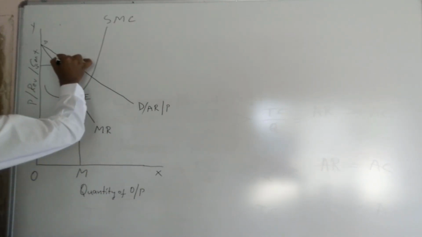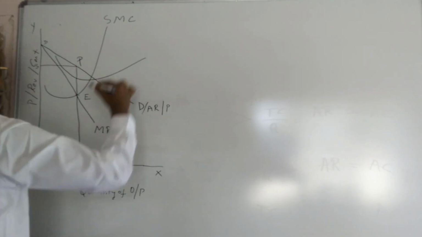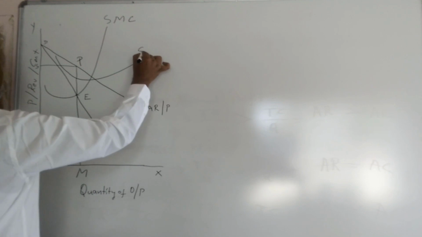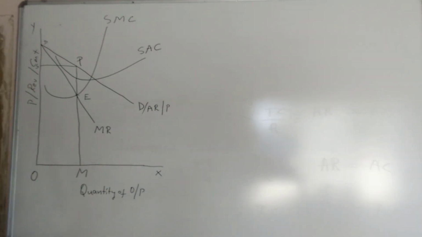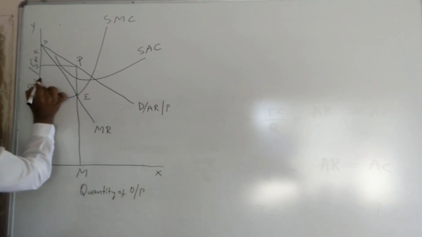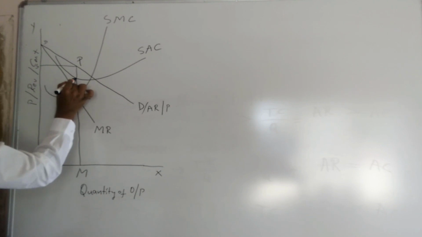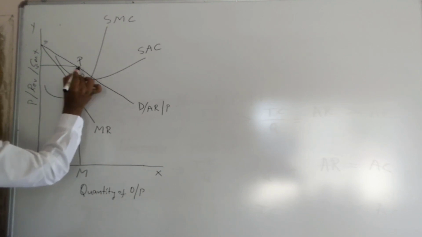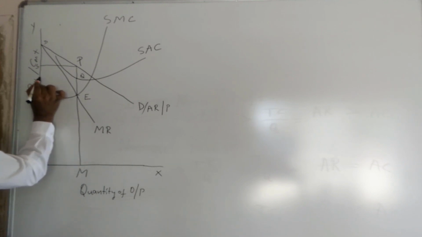This is the short run average cost curve, a slightly U-shaped curve, and it touches at the point Q. Here we join this.